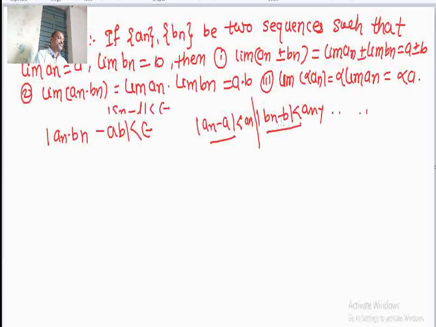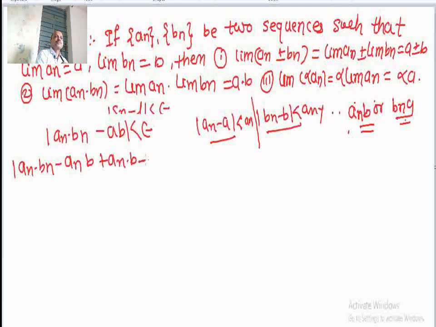So, in order to achieve that an into bn minus ab is less than epsilon, somehow we need to bring these two terms into an into bn minus a into b, and to bring these terms we add and subtract the cross term. Cross terms mean an into b or bn into a; we add either of these. So, let us see: mod of an into bn minus an into b plus an into b minus ab.